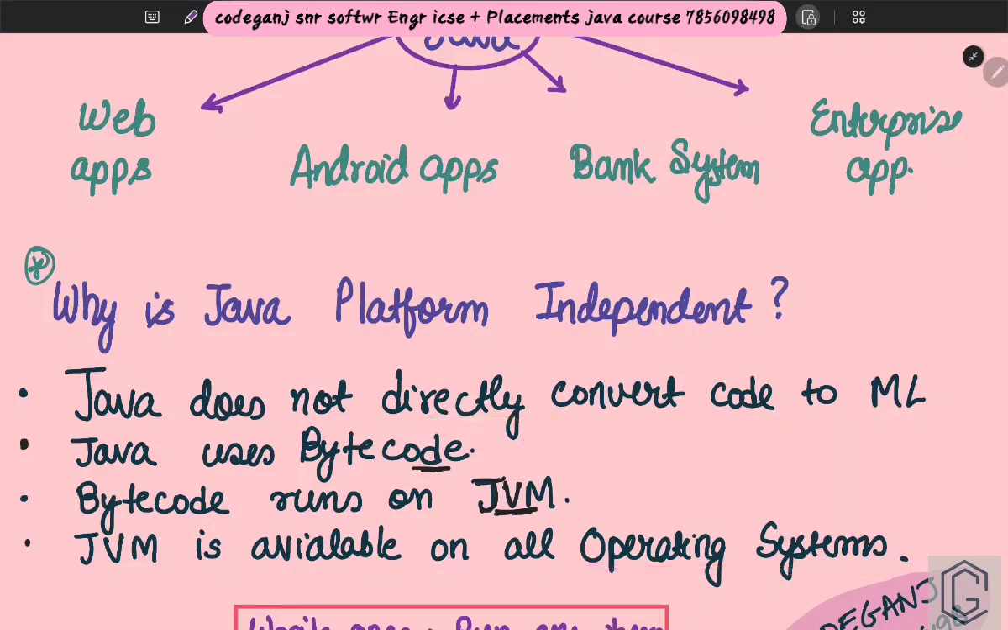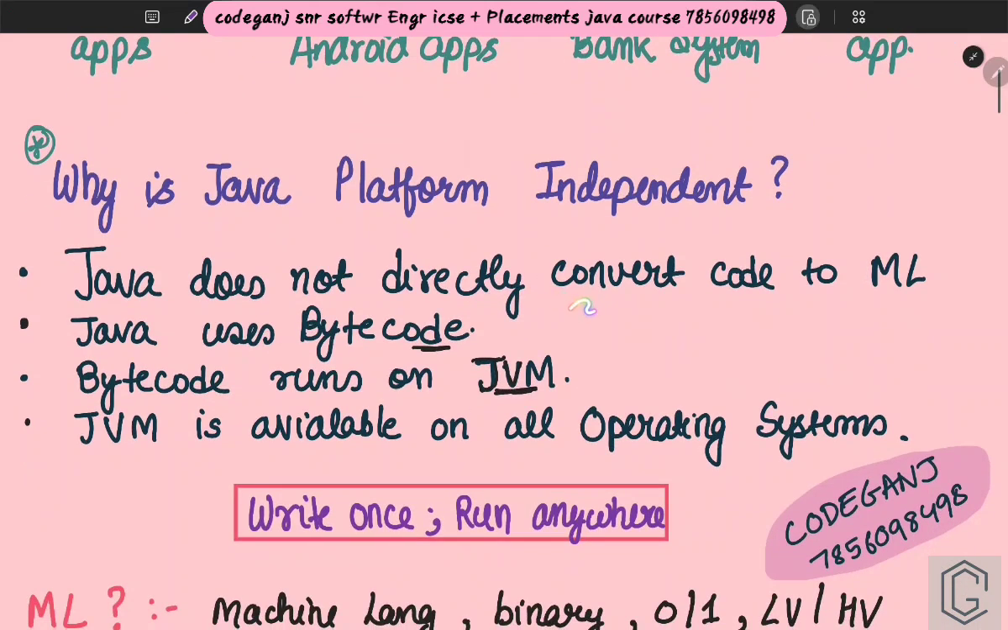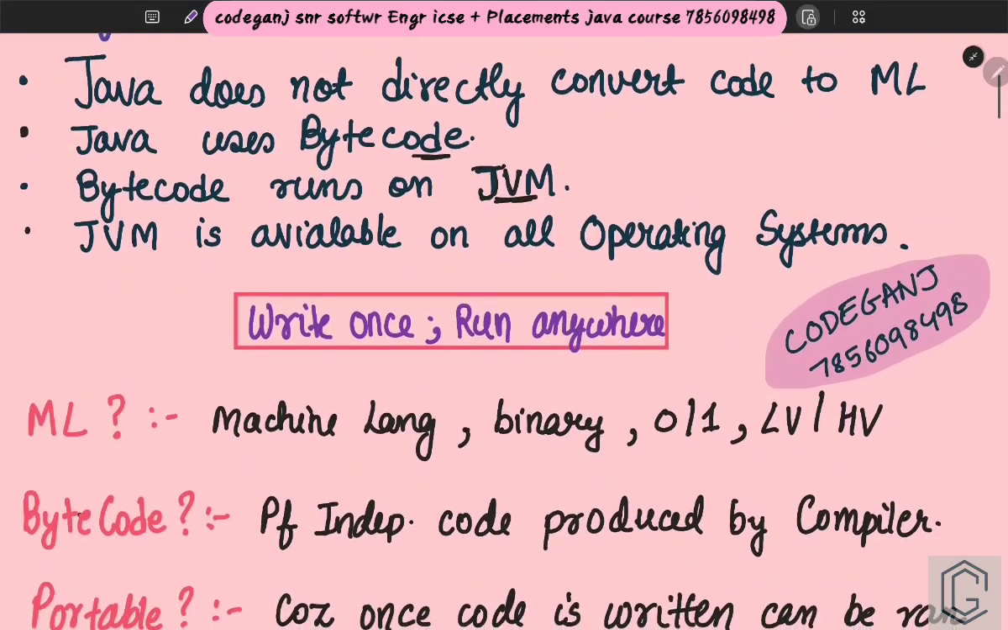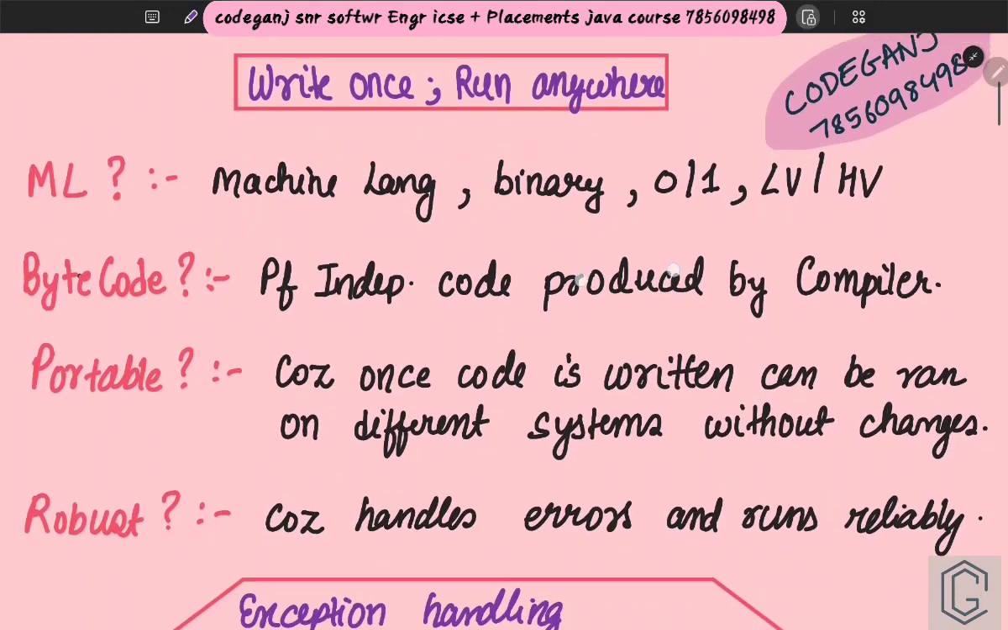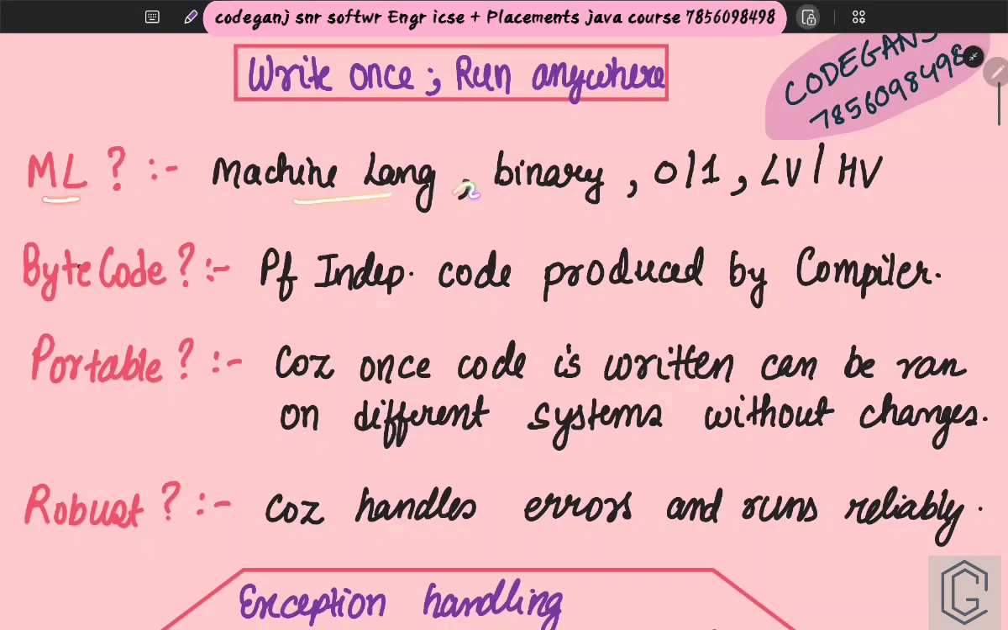Without JVM, there is no operating system. Understood? Which means if you created a code in Windows, you can compile and run it on your MacBook as well. So this is how Java becomes platform independent. There is a tagline of Java: write once, run anywhere. Then there were a few things which I already explained. ML was machine language, binary 0 1. Bytecode is an intermediate platform independent code produced by the compiler.